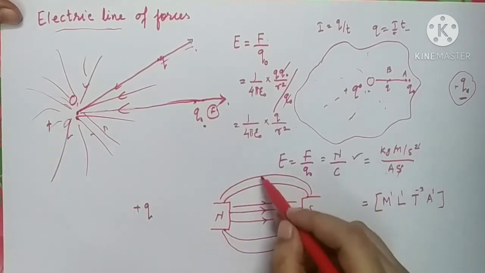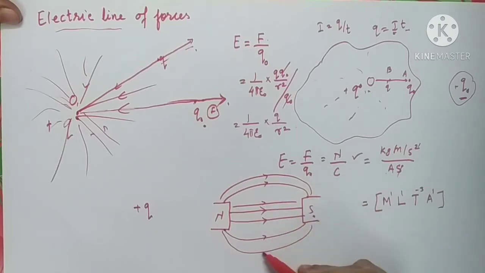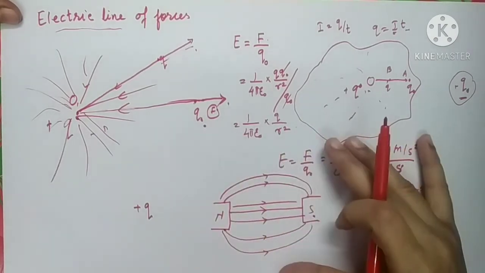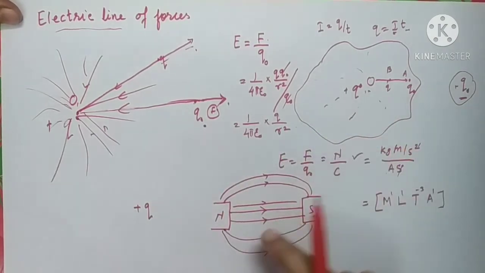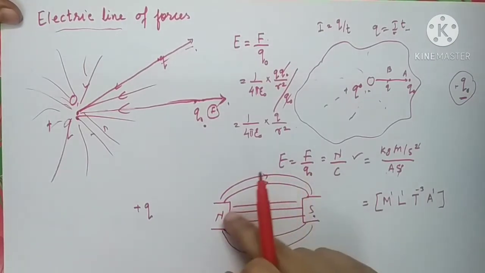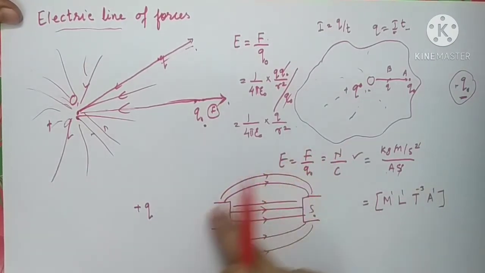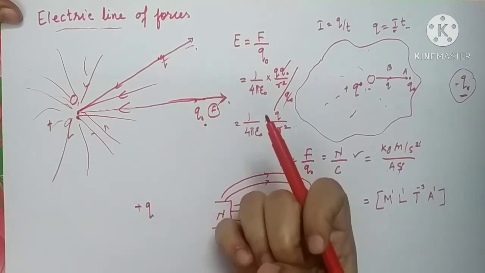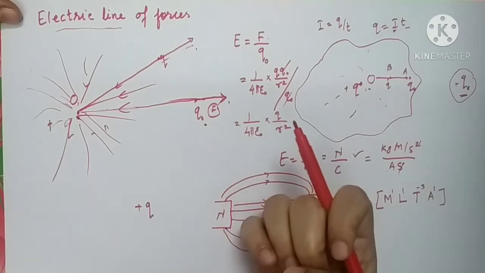How you will come to know? Because you might have done this experiment when you take the two pole pieces of a bar magnet and place one paper on it and pour some iron filling. You will find that all the iron fillings are going to align itself along these lines only. So these are the magnetic line of forces. This is the magnetic force which is holding all the iron pieces.